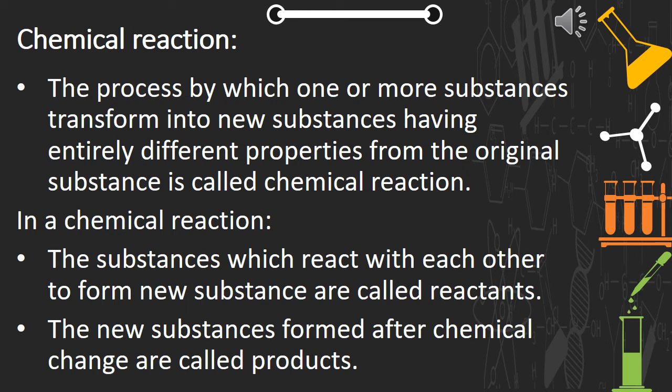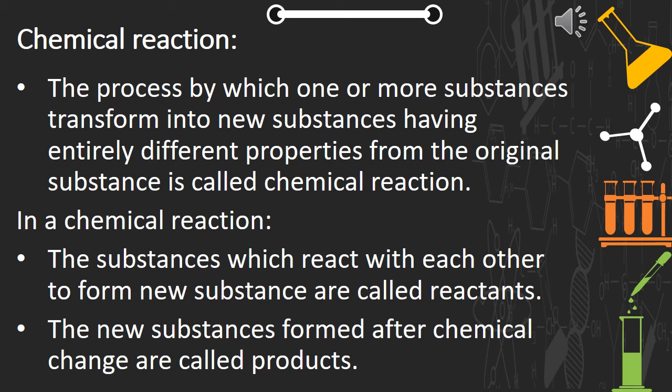And when I'm defining chemical reaction, what I'm saying is it is the process by which one or more substances get converted or transformed into a new substance having different chemical properties. Okay, so both are related. Only the thing is, when it's chemical change, it is a change. When we are talking about chemical reaction, we say that it is a process.